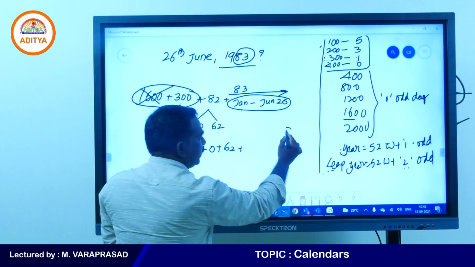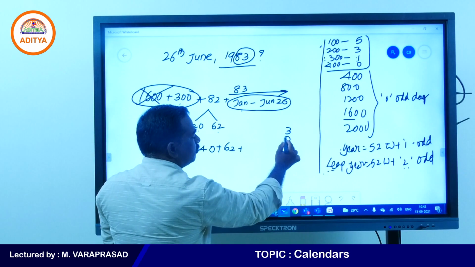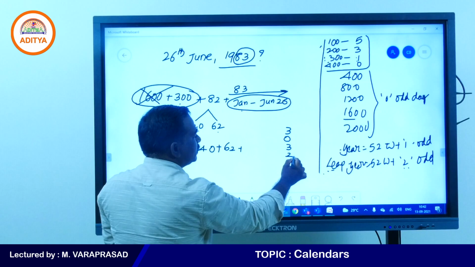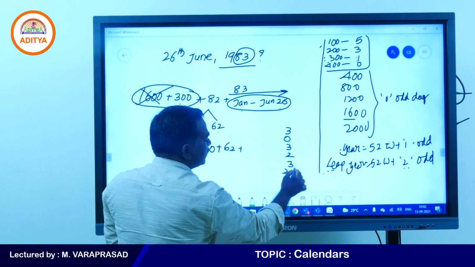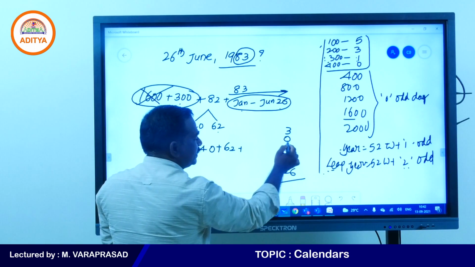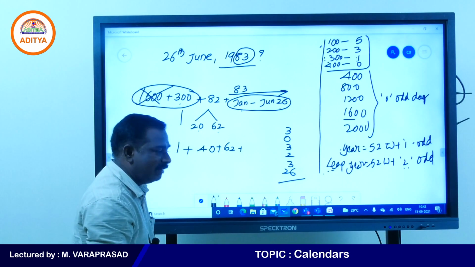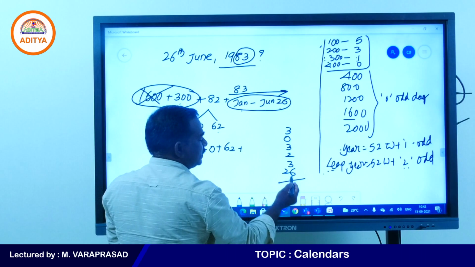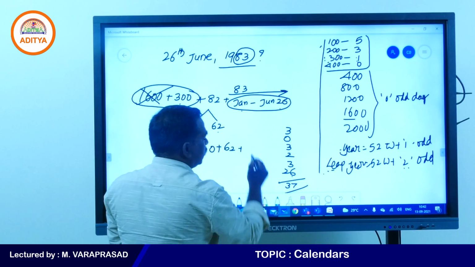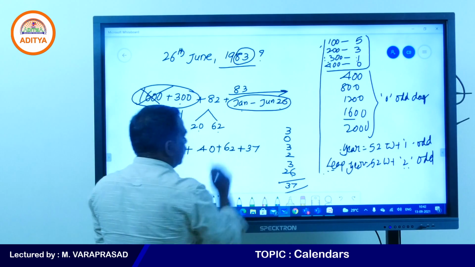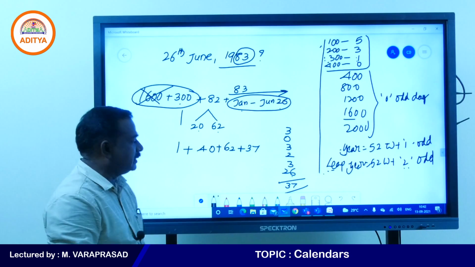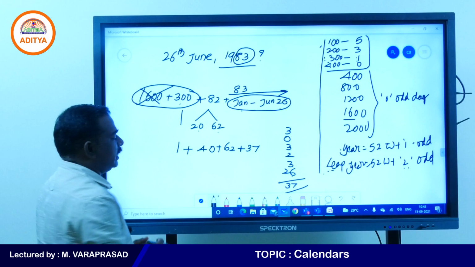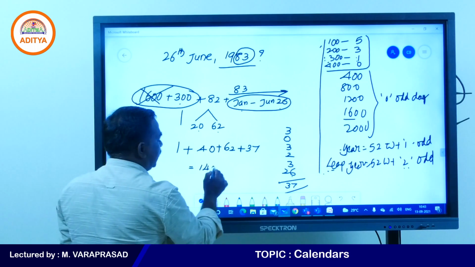Now January 3 days, February 0 days, March 3 days, April 2 days, May 3 days, June 26 days. So 3 plus 3 is 6, plus 2 is 8, plus 3 is 11, plus 20 is 37. So totally 37 days. Now 60 plus 40 is 100, 102, 103, 103 plus 7 is 110, plus 30 is 140 days.